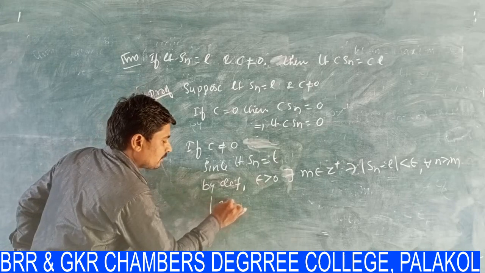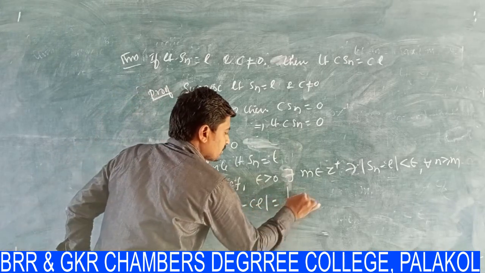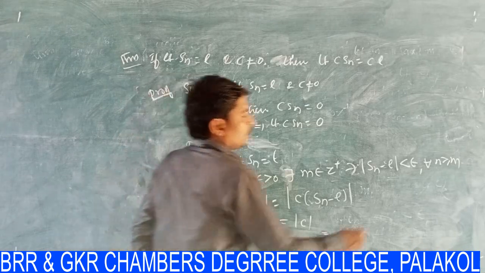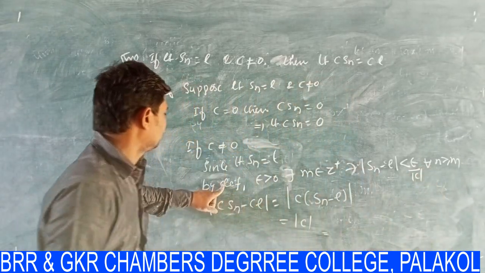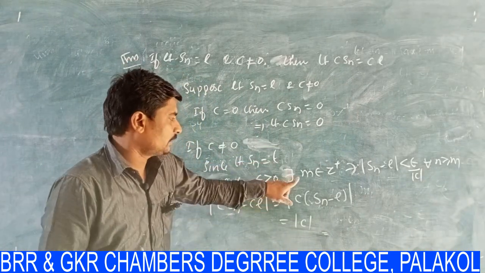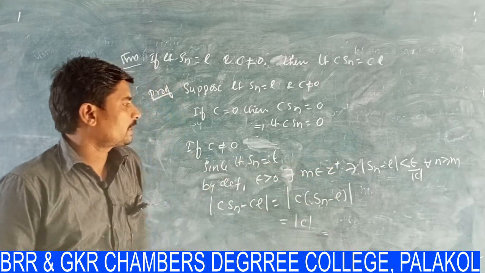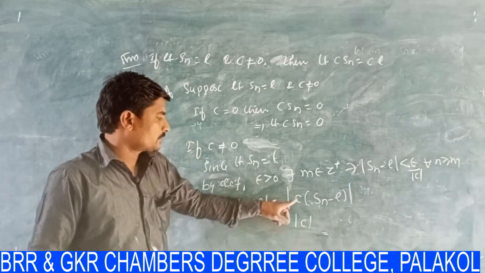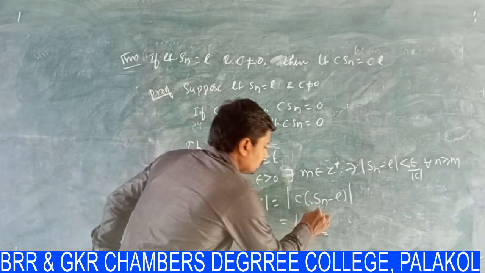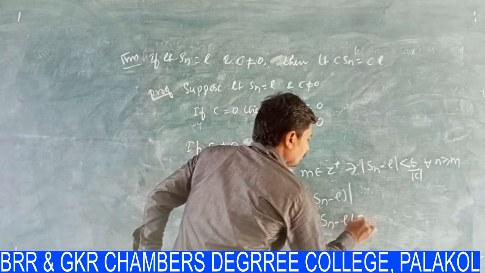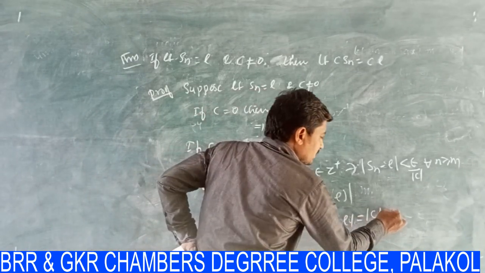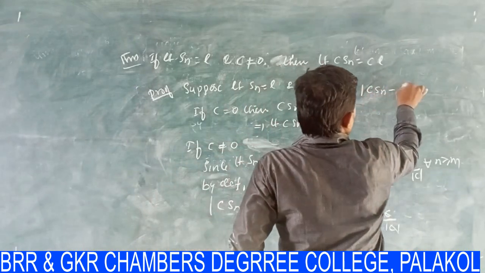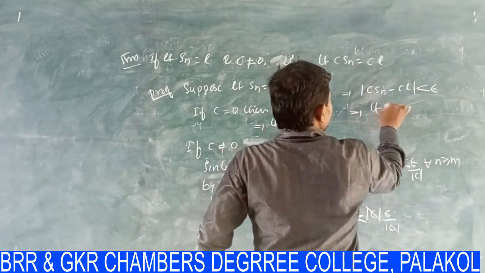Now consider modulus of C Sn minus C L, which is equal to modulus of C into Sn minus L. Remember this point here: since the limit of Sn is equal to L, by definition, for epsilon greater than 0, there exists m belonging to Z plus such that modulus of Sn minus L is less than epsilon by modulus of C. So modulus of C Sn minus C L is equal to modulus of C into modulus of Sn minus L, which is less than modulus of C into epsilon by modulus of C. Both cancel, so we get modulus of C Sn minus C L is less than epsilon. That implies the limit of C Sn is equal to C L.